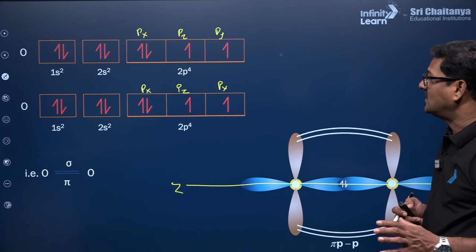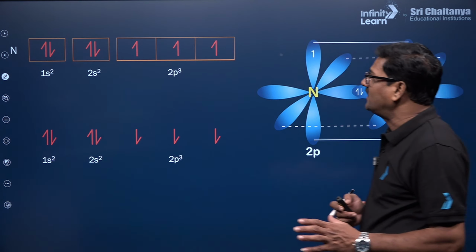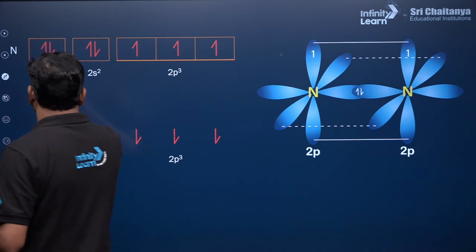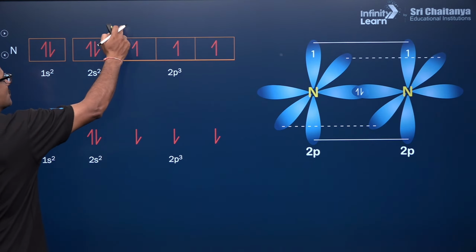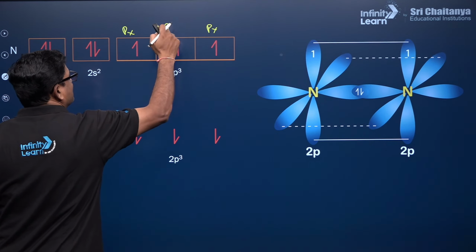Now let us talk about nitrogen, the formation of nitrogen. In the formation of nitrogen, this is nitrogen, 1s2, 2s2, 2p3. So this is a px, this is a py and this is a pz.